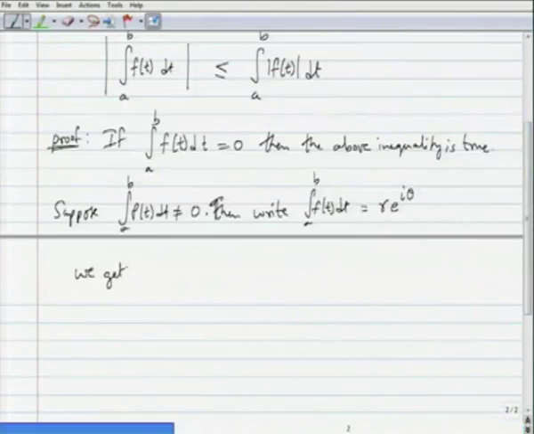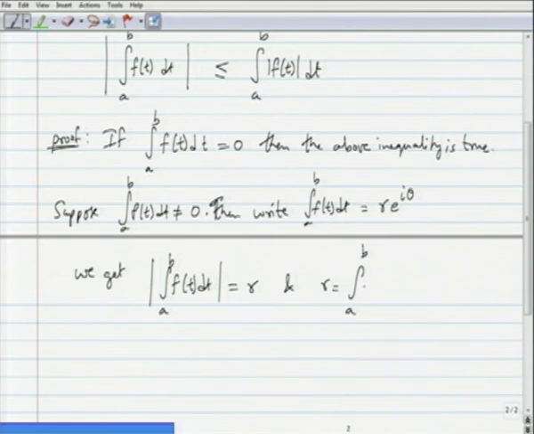We get the modulus of integration from a to b f of t dt is equal to r, and r hence is equal to integration from a to b e power minus I theta f of t dt, because of this writing here.